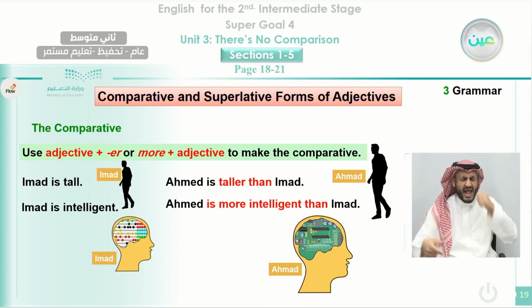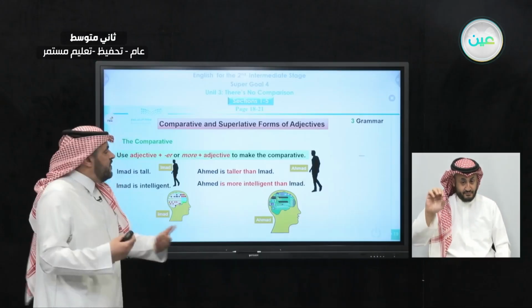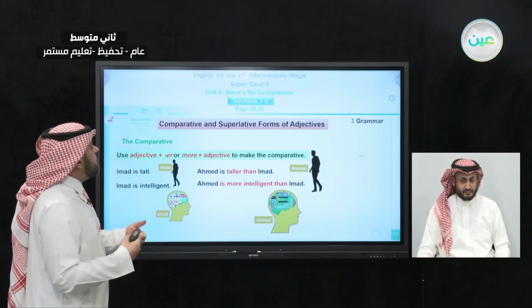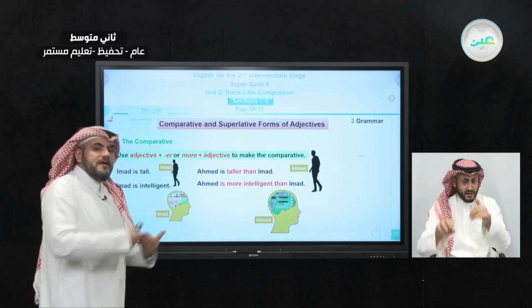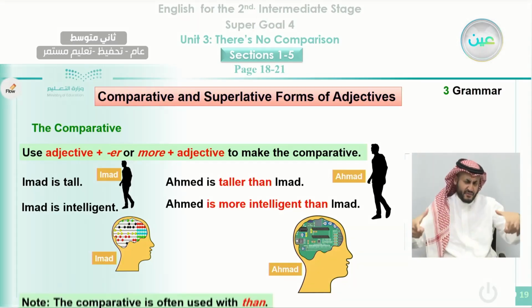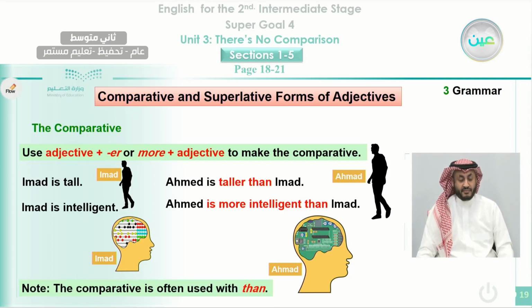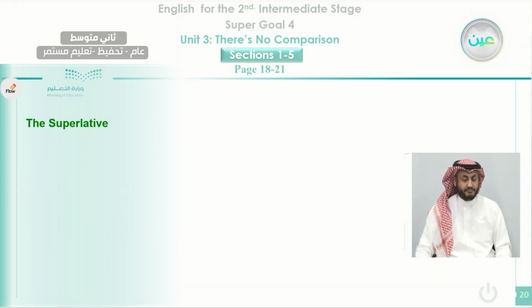Why do we use er with than? And in this sentence we use more because the adjective is long. That's what we are going to cover in detail in the next slides. Notice here, when you make a comparison with the comparative form, you compare two things, and we use than. Okay, what about the superlative here?